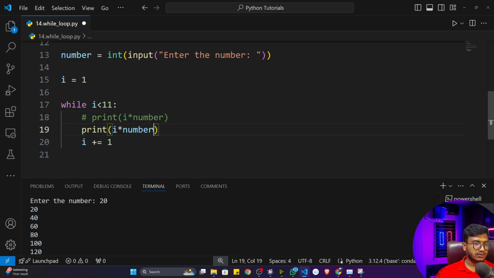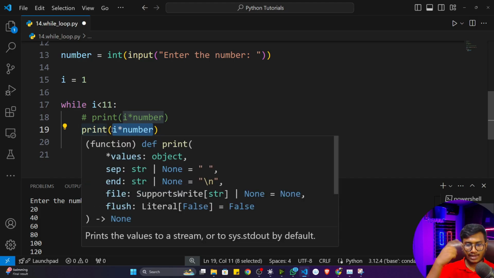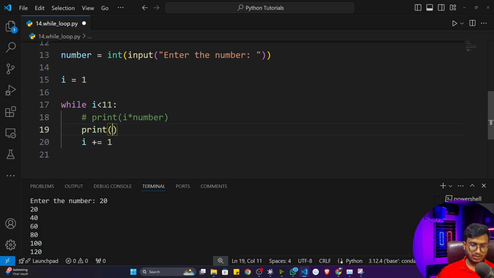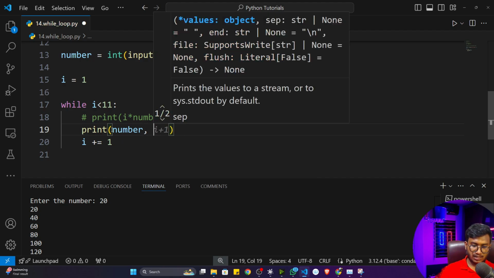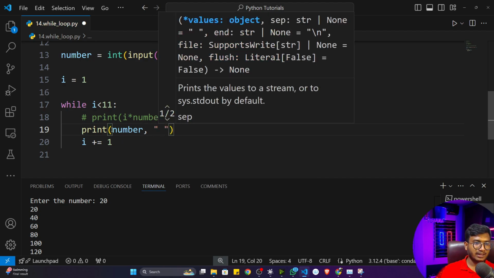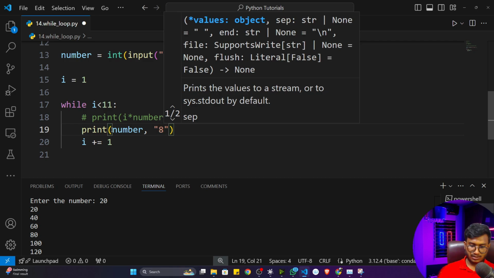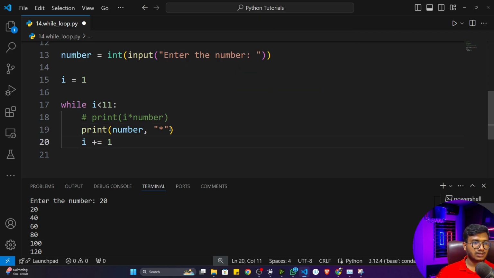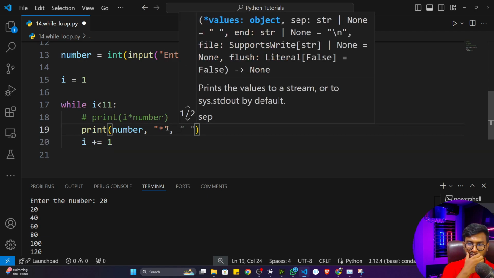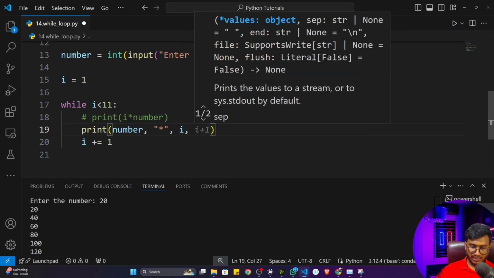So it will look like your actual multiplication table. First of all, I will print the number the user has given. Then I want to print a star symbol, so inside a string I can print this star symbol, then a comma. Then I want to print this particular i, every time 1, 2, 3, 4 and so on. Then after i, I want to print an equal symbol.